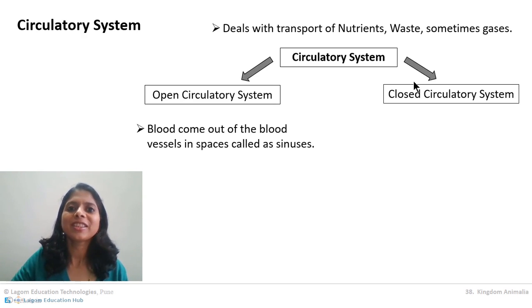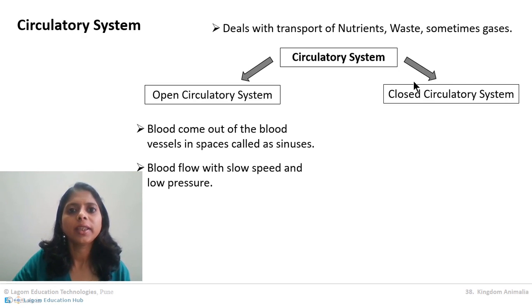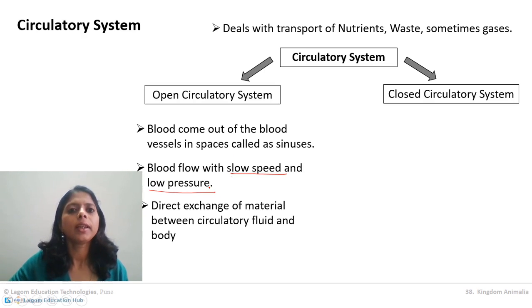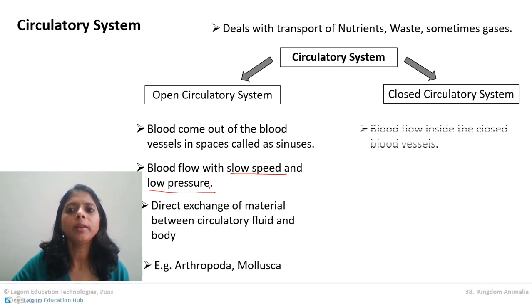In open circulatory system, first, blood flows in the open space called sinuses. Second, blood flows with very slow speed. Remember this, underline or highlight this: slow speed and low pressure. Secondly, there is a direct exchange of material between the organ or tissue and the blood. Examples are arthropoda and mollusca.